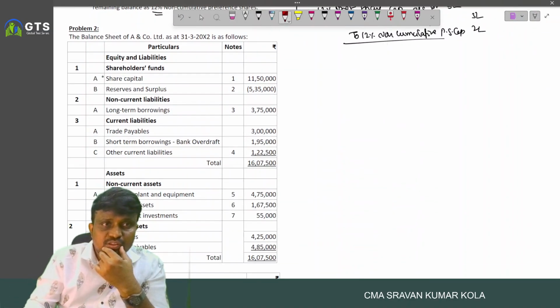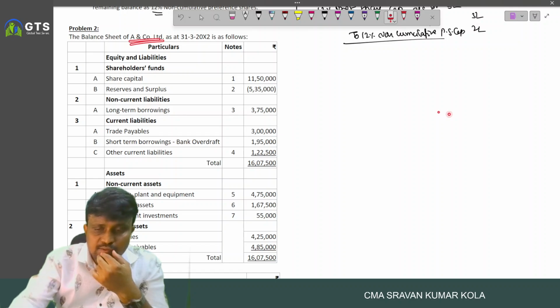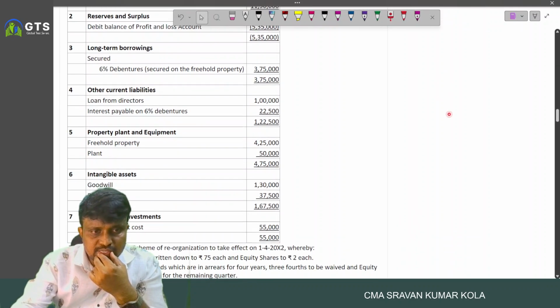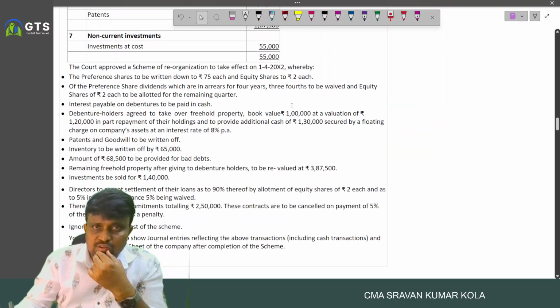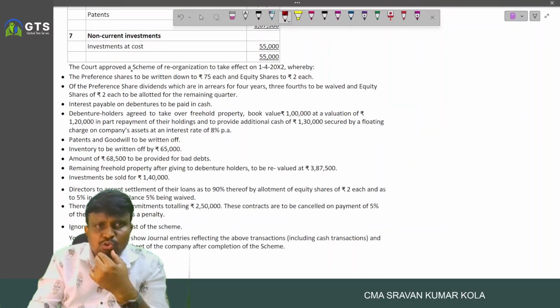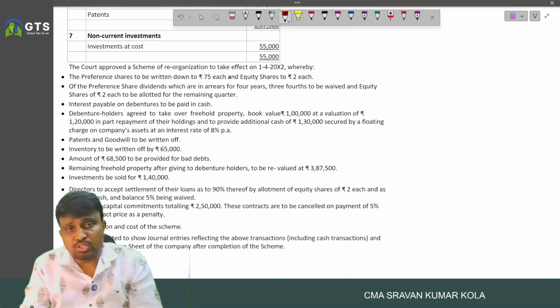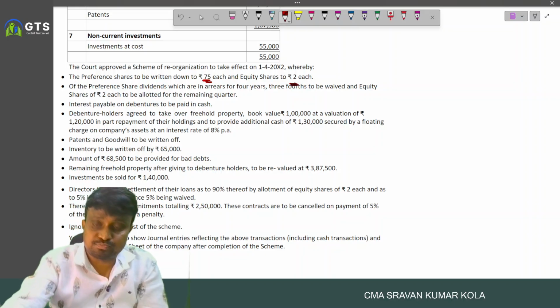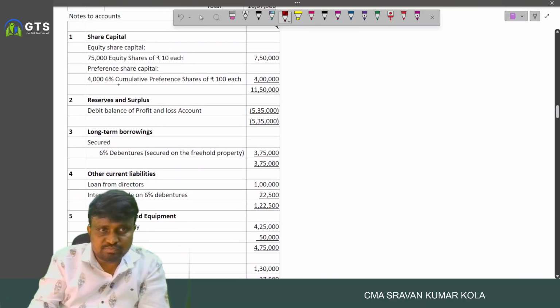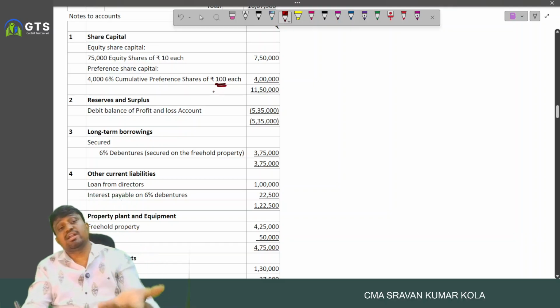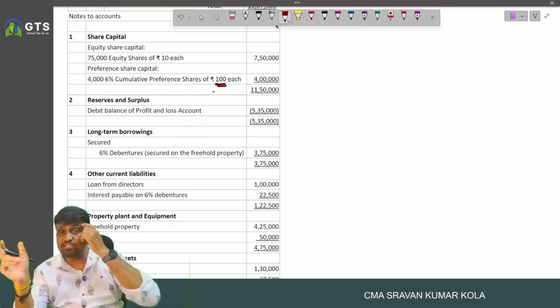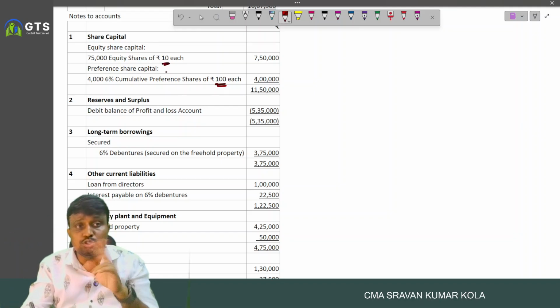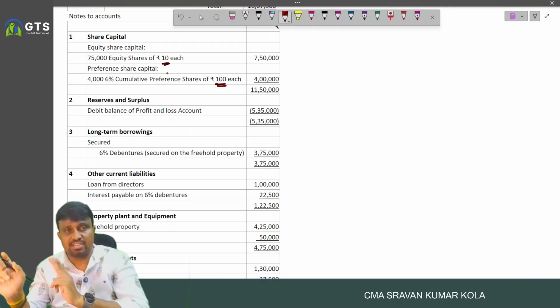Then coming to here, the balance sheet of A and Co is provided, and then coming to the program, the first one: the court approved a scheme of reorganization to take effect on 1/4/20X2, whereby the preference shares are written down to 75 each and equity shares to 2 each. What is the preference share capital? 100 rupees per share. Those are written down to 75, means 25 rupees transferred to capital reduction. 10 rupees written down to 2 rupees, 8 rupees transferred to capital reduction.